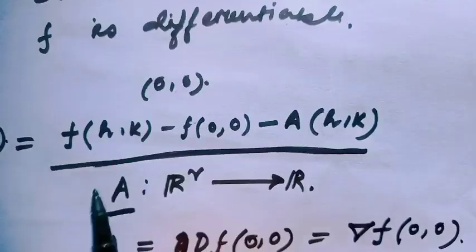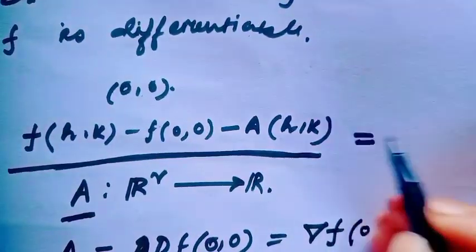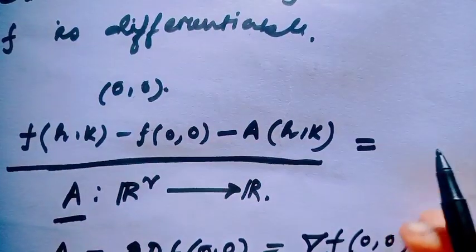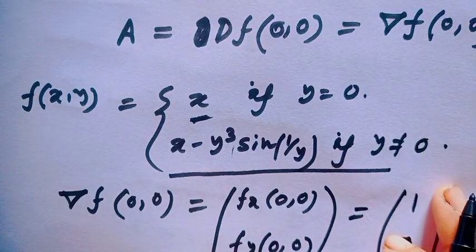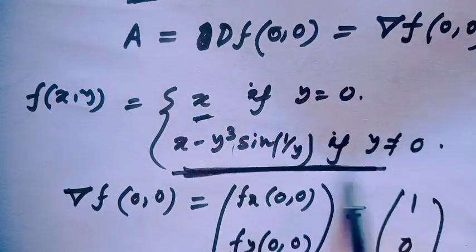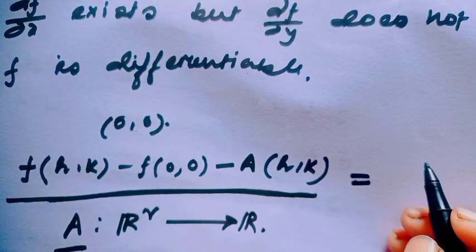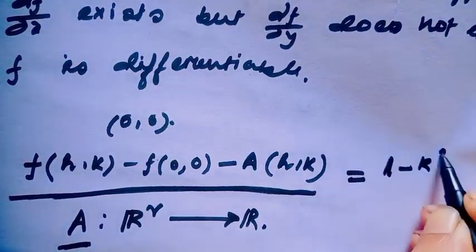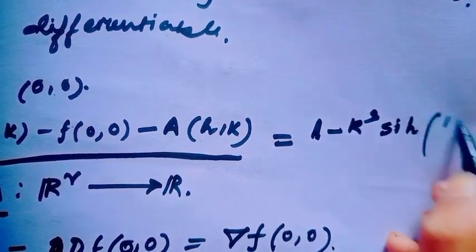Now evaluate this error term. Just put the value. This would be f(h,k), and when h and k are both not equal to 0, just see the function, this would be this part. After putting the value, this would be h minus k cube sine 1 over k.